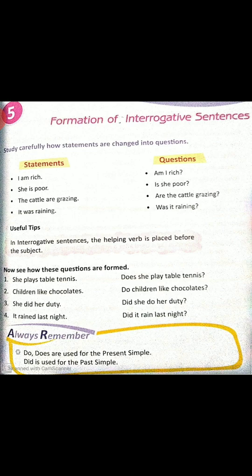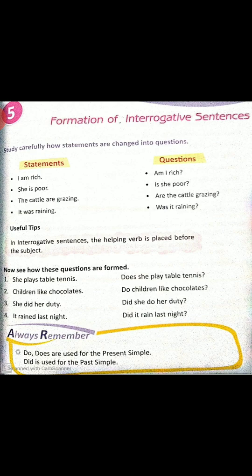He is writing a letter. This sentence of mine, this affirmative sentence, is in present continuous tense. How will I frame the interrogative out of it? I will write my helping verb is at the first place, then my subject he, and then my main verb with ing form, isn't it? Is he writing a letter?